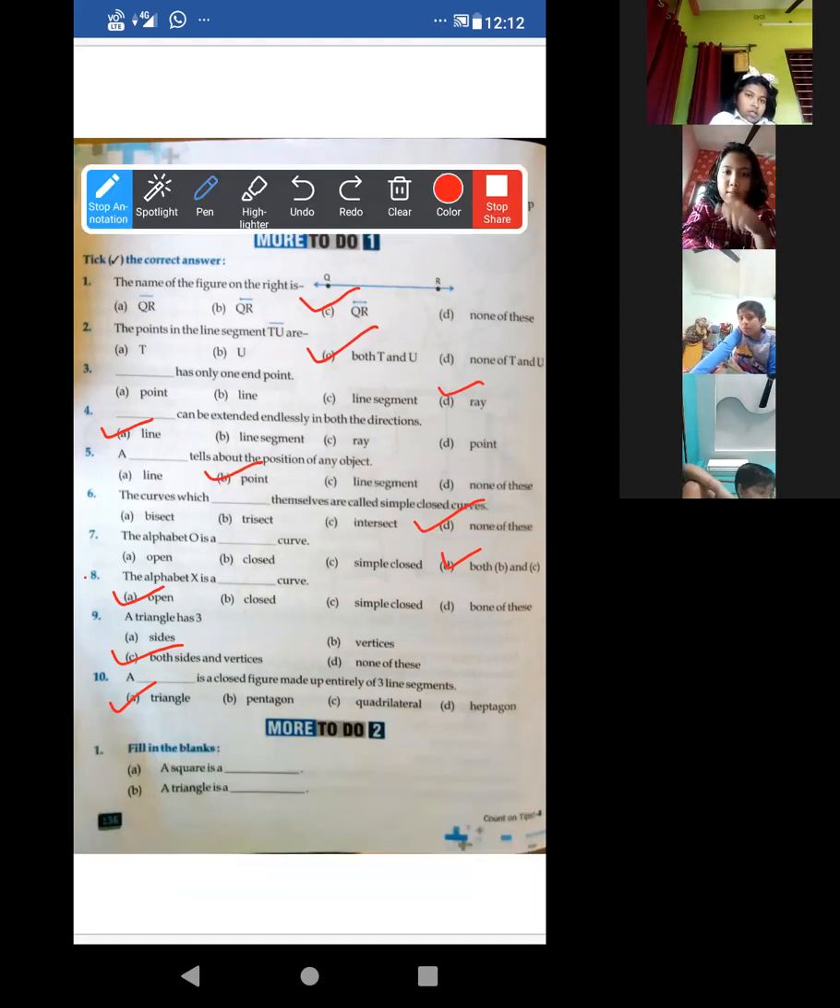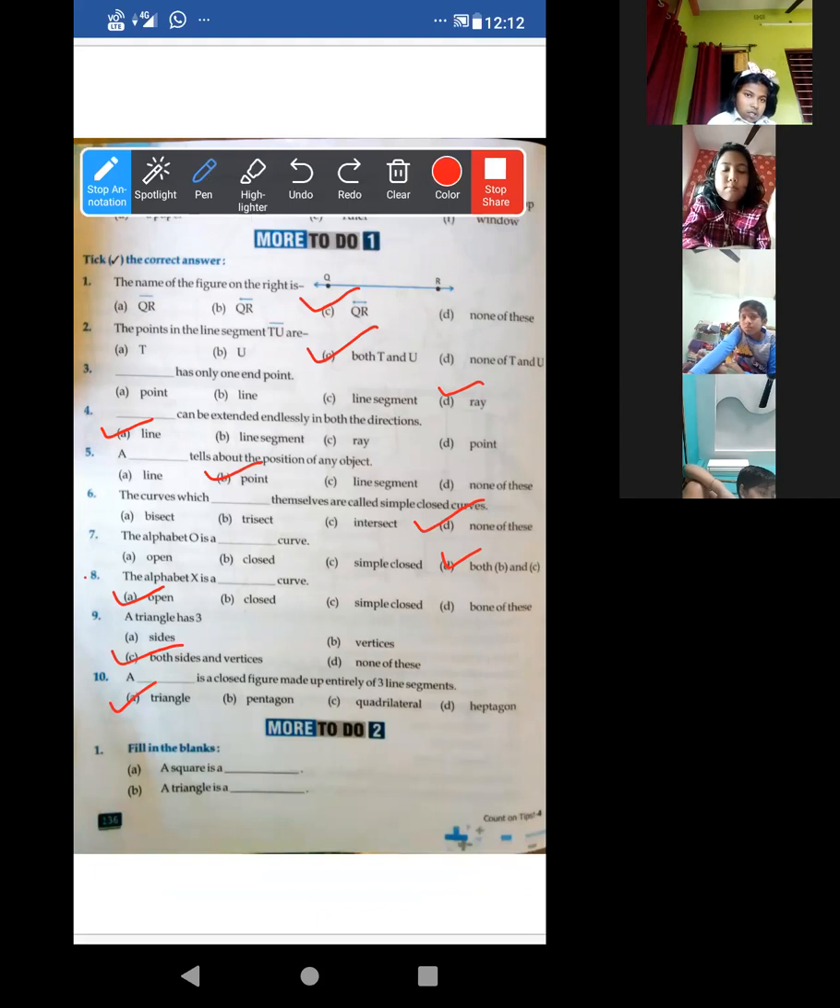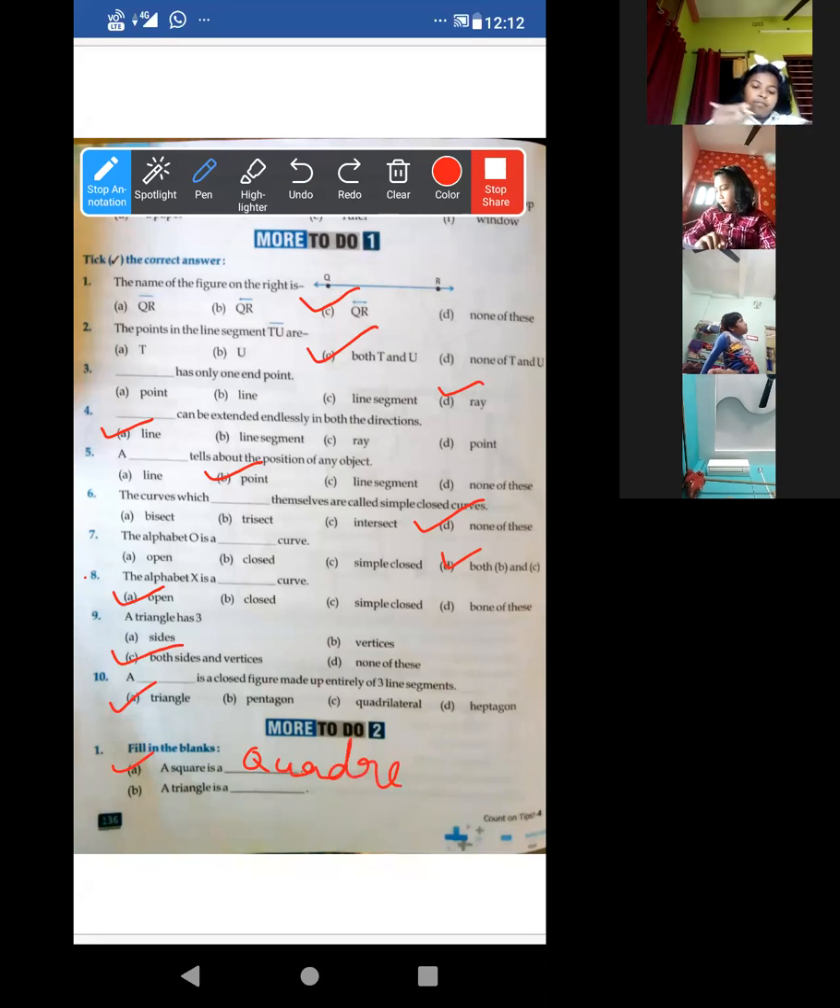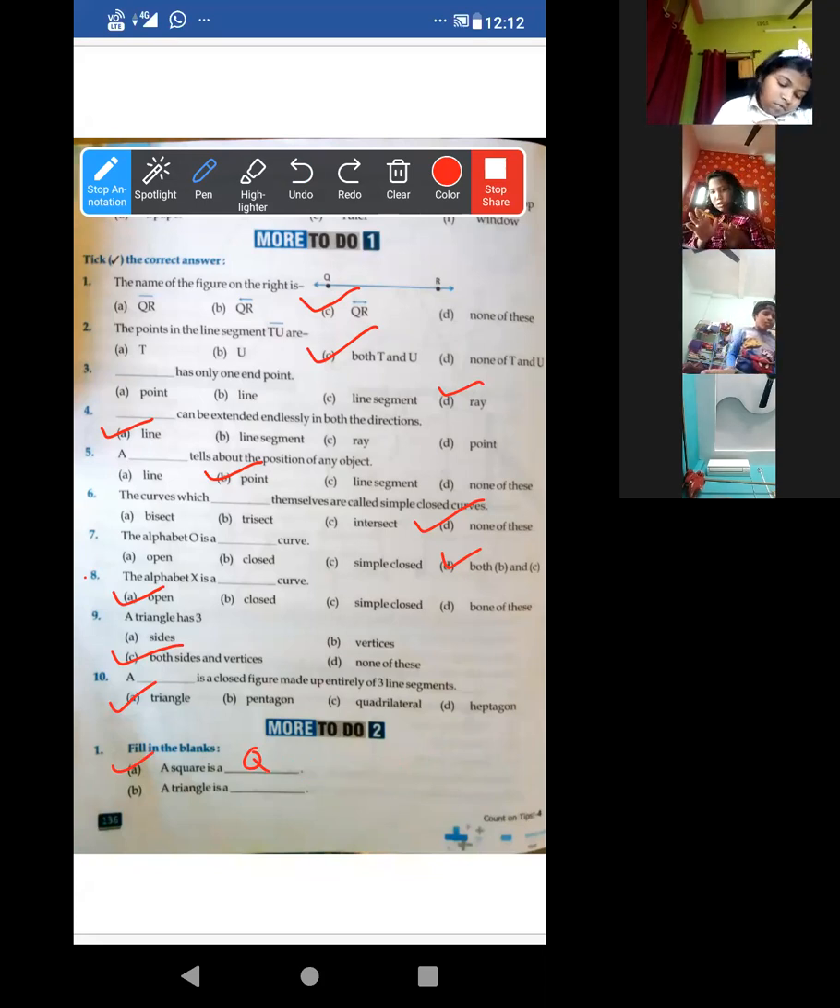Four people. Now look at this. Write the answer properly. Fill in the blank: a square is a quadrilateral. Quadrilateral means four sides are there. So write, a square is a quadrilateral. Okay, put down your hand. Ayush, acha, let me write it properly, huh?